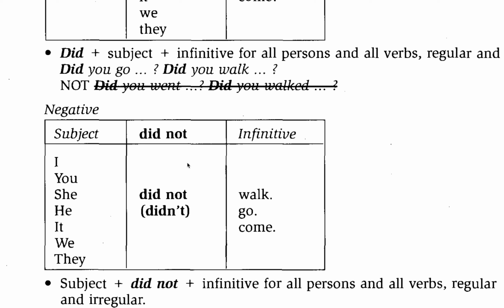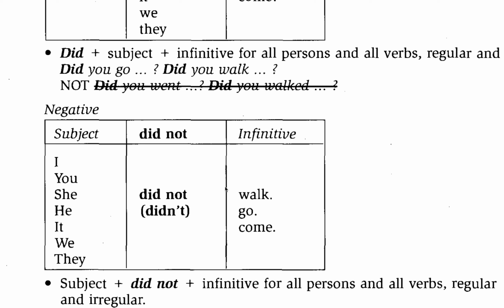What is the negative? See the form: subject, did not, infinitive. Example, I did not walk, or I did not go, or I did not come. You did not walk, did not go, or did not come. She did not walk, or she did not go, or she did not come.